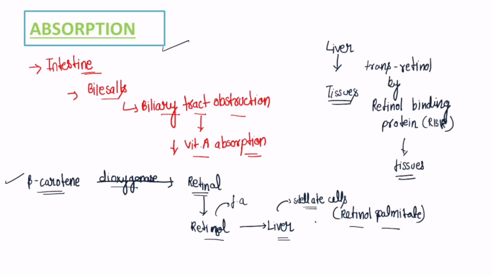Okay, so again let me just summarize it for you: in absorption, it gets stored in the liver in the form of retinol palmitate. Then when retinol is transported from the liver to the tissues, it is in the form of transretinol by retinol binding protein, RBP, and then it is uptaken by the tissues. So this was about the absorption, storage and transportation of vitamin A.